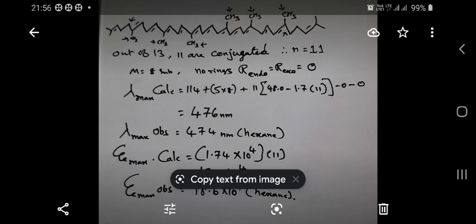The lambda max value is 476 nanometers according to the formulae, and the observed lambda max value is 474 nanometers in n-hexane. So it is a negligible difference, and we can accept the theoretical calculation followed by the Fischer-Kuhn rule for the calculation of the wavelength of absorption of a polyconjugated system.